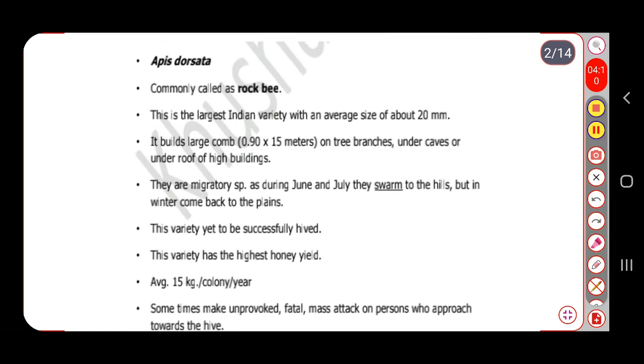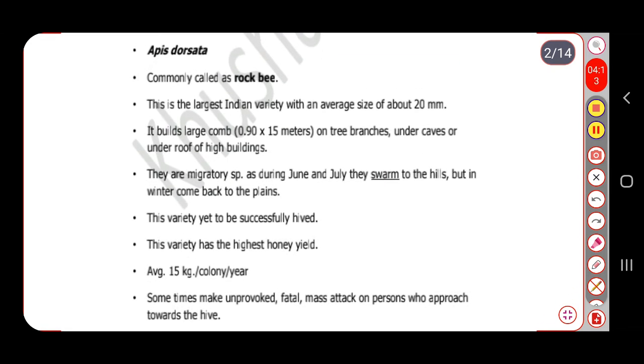Now one by one we will learn about these species. First one is Apis dorsata, commonly called the rock bee. This is the largest Indian variety, with an average size of about 20 millimeters. Because of its large size, it builds a large comb on tree branches, under caves or under the roof of high buildings.